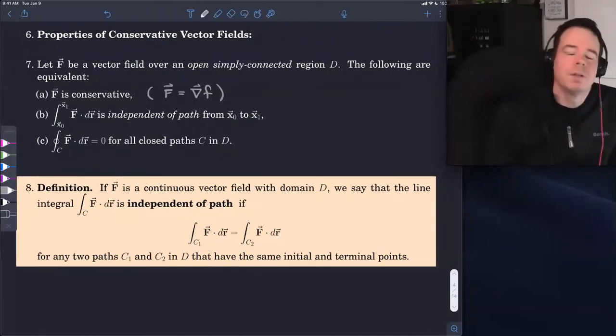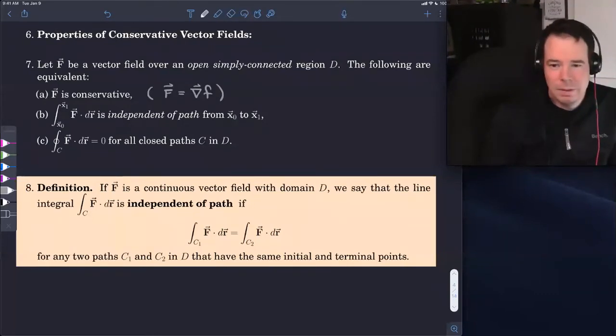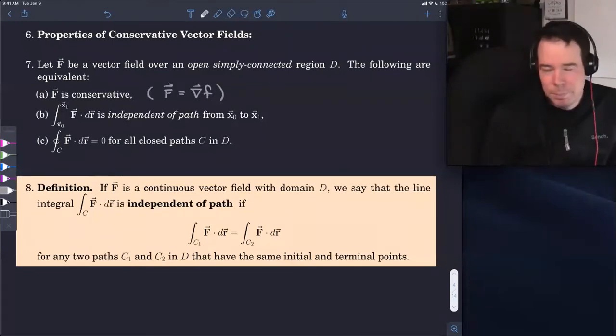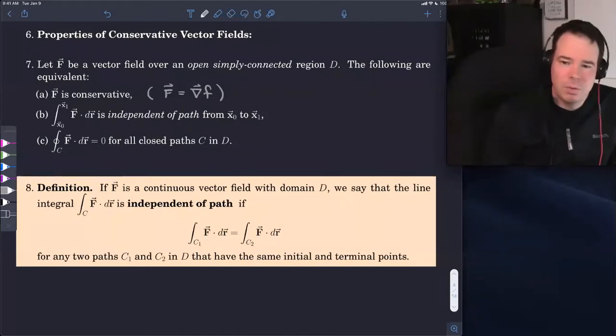So these are all equivalent. If it's conservative, the line integrals are path independent, and integrals around closed paths are always 0. Any one of these holds, all of them hold. That's really what it means to be equivalent. So if I have a vector field for which I integrate around any closed path and it's always 0, then I know it's a conservative vector field, and therefore I know it's independent of path. If I have a vector field which I know, when I integrate it over any path from x0 to x1, is independent of the path I take, then the vector field's conservative and the integral is 0 around any closed path.